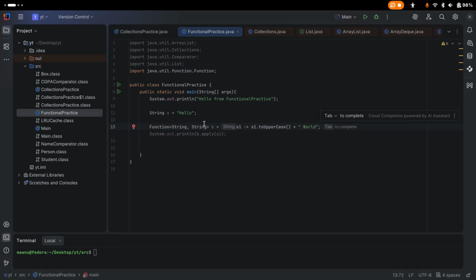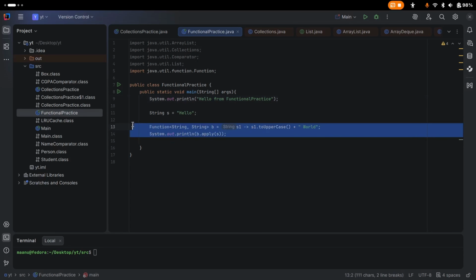So this one is our behavior and we can use it whenever we want. Let's see how. Say we want to print, then b.apply. We have this method for this functional interface, which we will see. So before lambdas, Java had only data values like this, but after lambdas, Java also has behavior values like this.